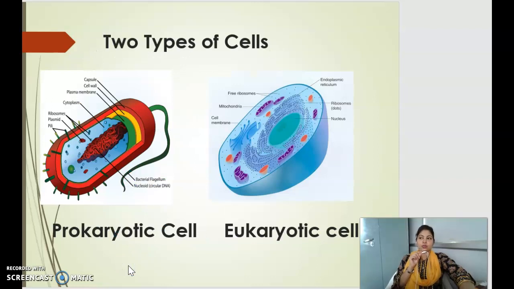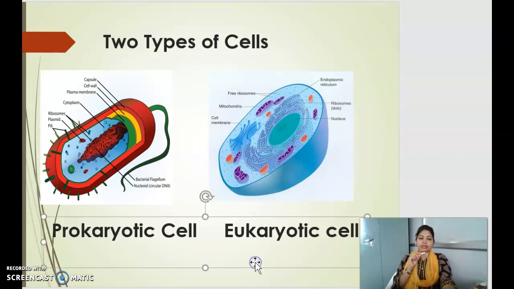In this world, there are two types of cell, prokaryotic cell and eukaryotic cell. If we study the word prokaryotic, pro means primitive, karyo means nucleus. So the word says primitive nucleus or underdeveloped nucleus. Same, eukaryotic cell: eu means true and karyo means nucleus. This defines a true nucleus, that is, those organisms which have a nuclear membrane over their nucleus come under the eukaryotic cell.